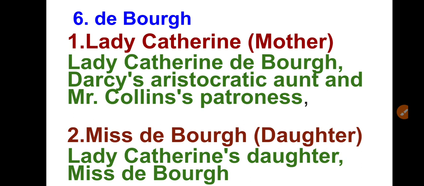So she is a superficial and snobbish lady, obsessed with wealth and social superiority. But the important thing is that Lady Catherine de Bourgh is Darcy's aristocratic aunt and Mr. Collins' patroness. When we discuss the plot, you will be able to understand.